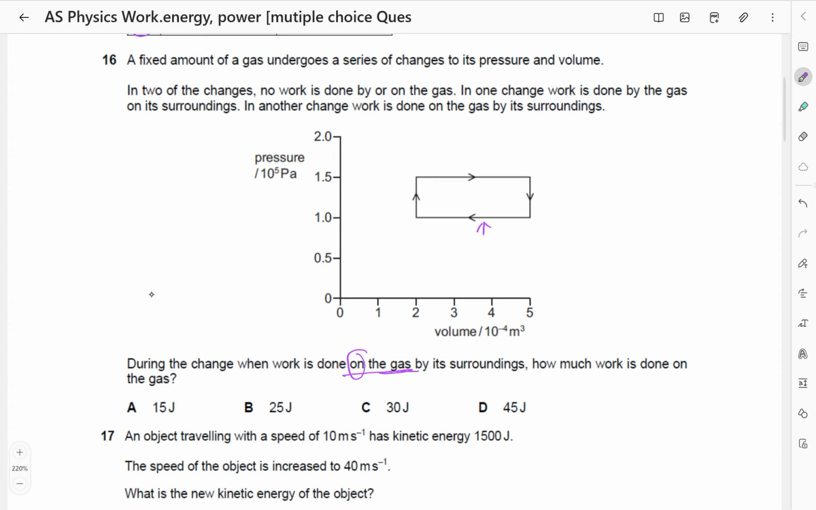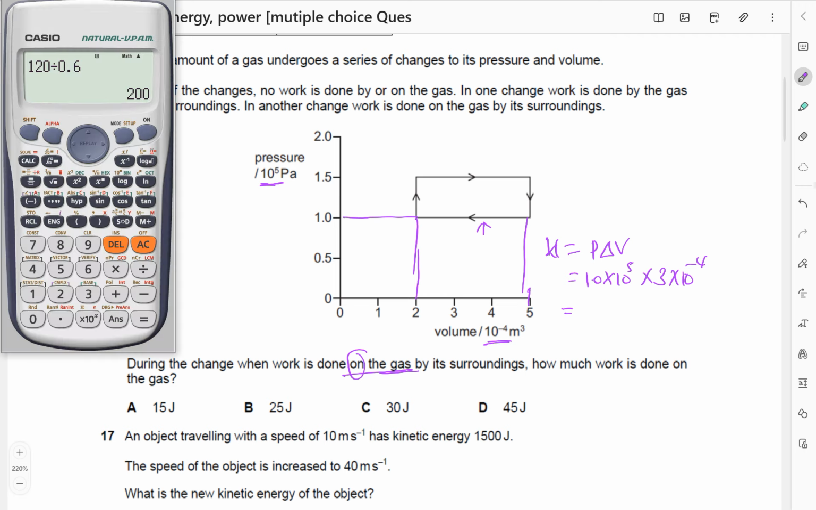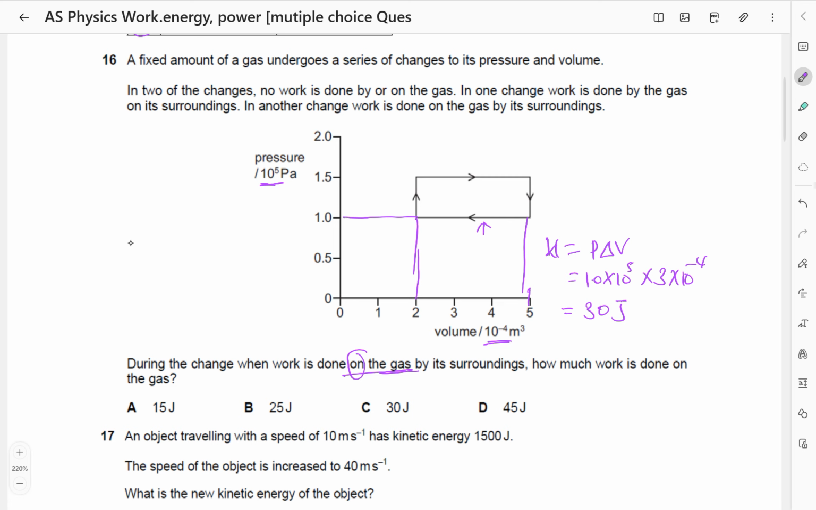How much work is done by the gas? So work done is equal to pressure times change in volume. So the pressure is 1.0 times 10 power 5 pascals, and the change in volume is from 5 to 3. So the change is 2. The change in volume is going to be 3 times 10 power negative 4. Note those values very carefully. So we check with our calculator. 1 exponent 5 times 3 exponent negative 4, which gives us 30. So this is 30 joules. So the answer is C.